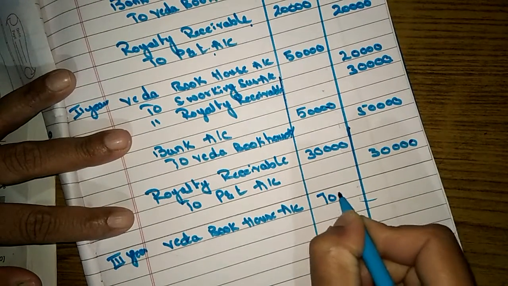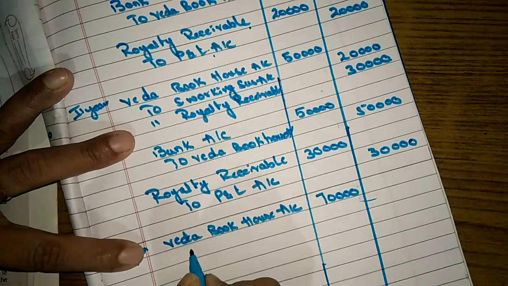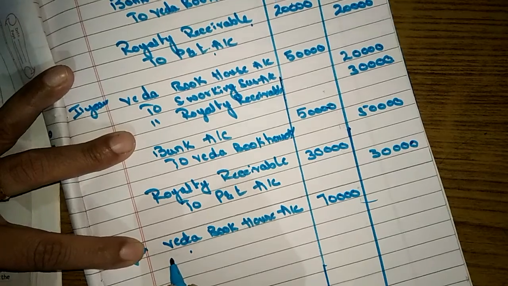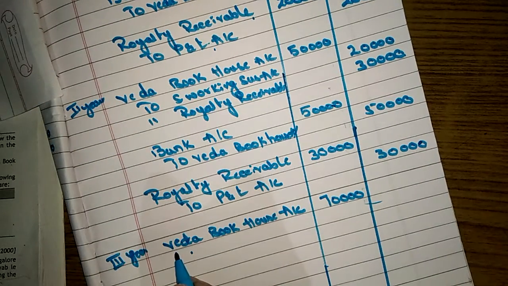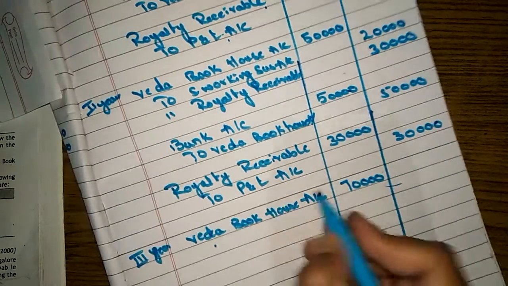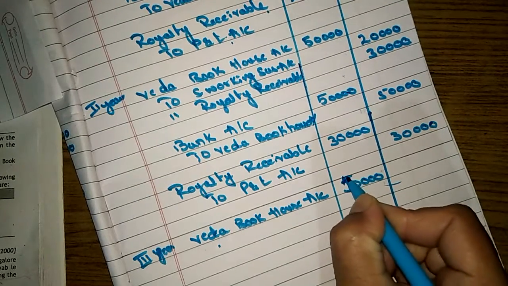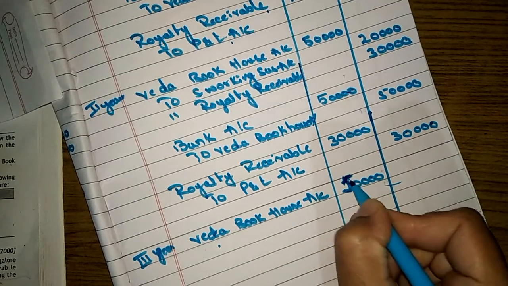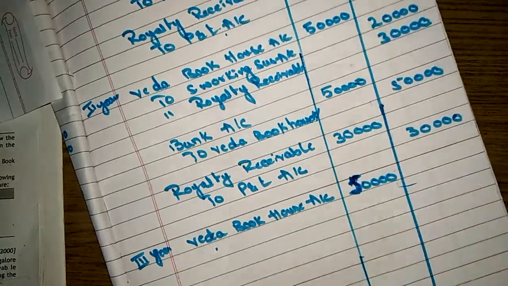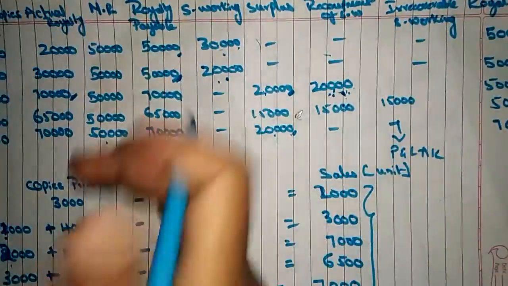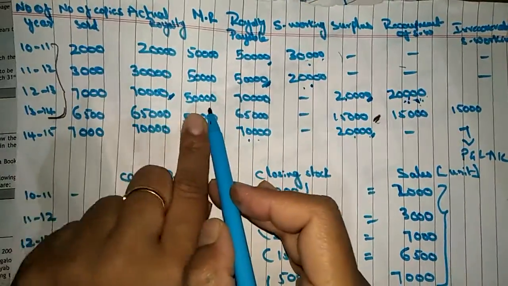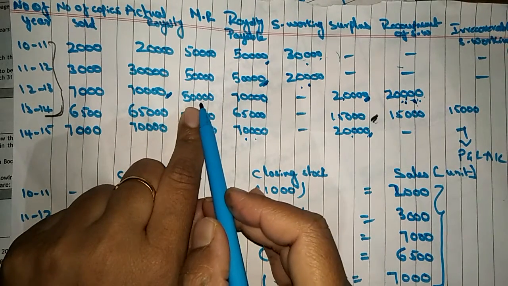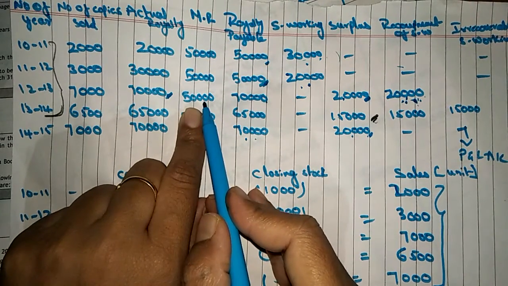The 50,000, actually we have an excess in that year, so 50,000 plus 20,000.